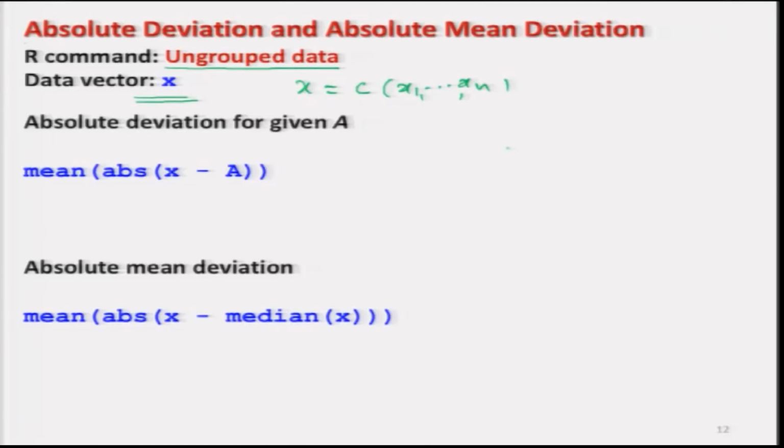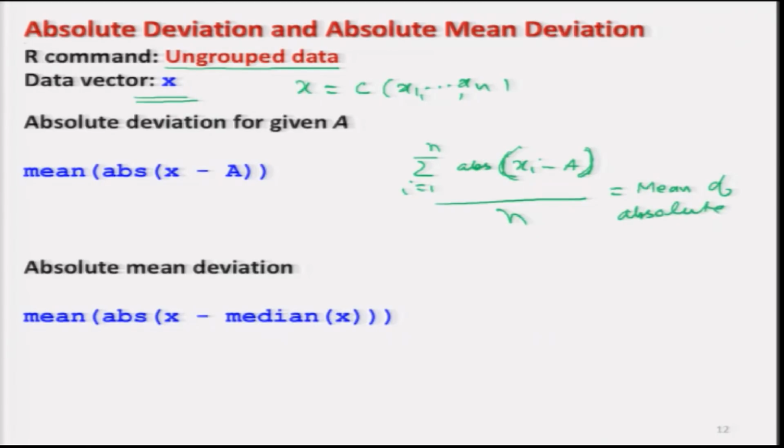Let us see how. If you try to see what I am trying to do, I have the observations, say xi, and I am trying to find out the absolute value of xi minus a. So, for that I have the function abs of xi minus a, and then I find the sum of these divided by the number of observations, which is nothing but the mean of absolute values of xi minus a.